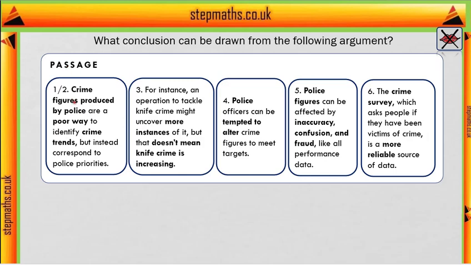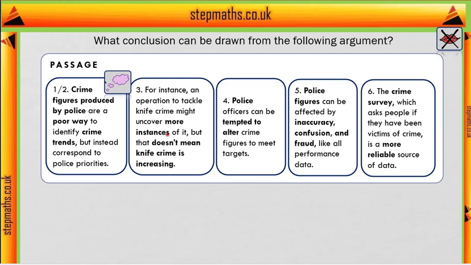First, the writer says that crime figures produced by police aren't a good way to identify crime trends, and instead they correspond to police priorities. So if they're saying this is or isn't a good way to identify crime trends, it's probably, to some extent, their opinion, based on the evidence they're about to give. They illustrate what they mean by corresponding to police priorities by giving examples. They say if there's an operation to tackle knife crime, then it will uncover more instances of knife crime, but that doesn't mean that knife crime is increasing.